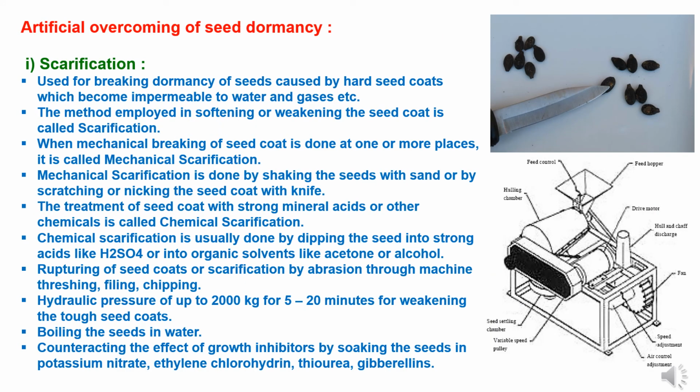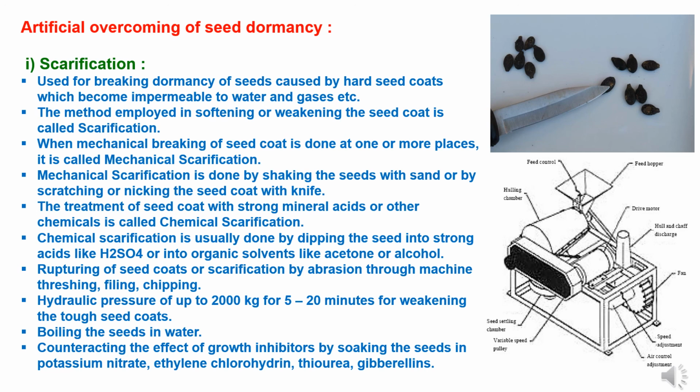Now second method is artificial overcoming of seed dormancy, under which the first method is scarification. The method is used for breaking dormancy of seeds caused by hard seed coats which become impermeable to water and gases. The method employed in softening or weakening the seed coat is called scarification. When mechanical breaking of seed coat is done at one or more places, it is called mechanical scarification. Mechanical scarification is done by shaking the seeds with sand or by scratching or nicking the seed coat with a knife.